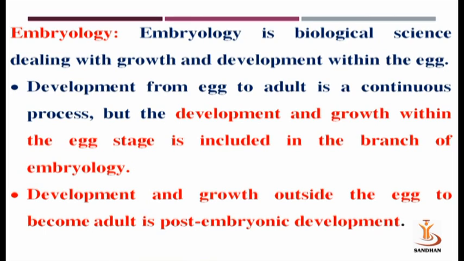So metamorphosis is mainly divided into 2 phases. The first phase is inside the embryo, meaning inside the egg, and the second is outside the egg. The science which deals with growth and development within the egg is termed embryology. Development from egg to adult is a continuous process, but the development and growth within the egg stage is included in the branch of embryology. Development and growth outside the egg to become an adult is post-embryonic development.